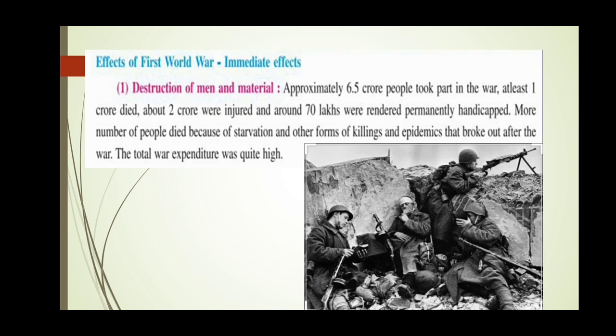Whenever there is any war, of course there will be destruction. So here it is said that 1 crore people died and 2 crore were injured. Injured means they got hurt. And 70 lakhs were rendered permanently handicapped, which means they might have lost their hand or their leg. More people died because of starvation. Whenever there is war, you will face difficulty with food products, so many people died of starvation.